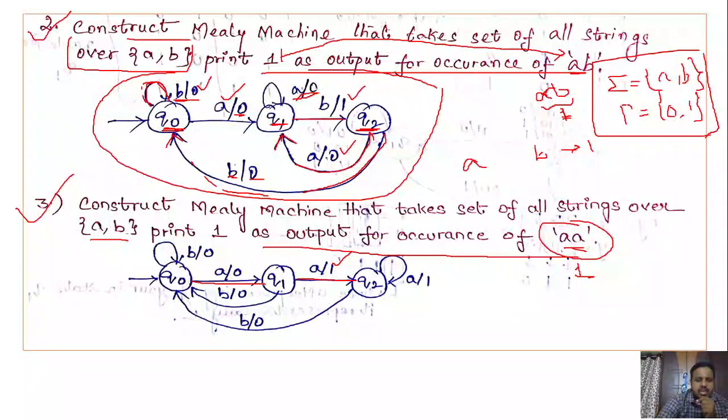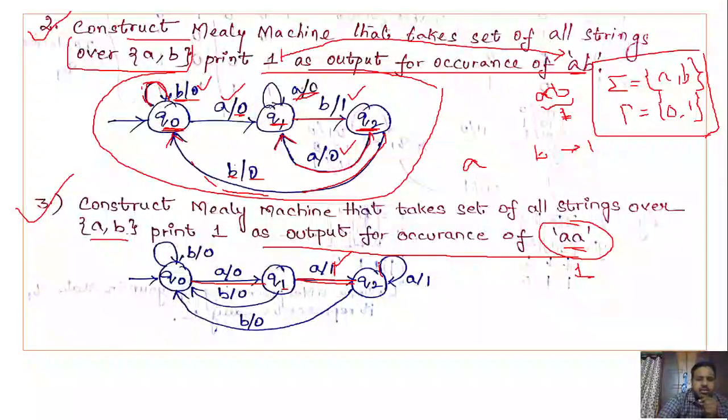Why? Because in Q1 it means we have seen one A. So if you get one more A in Q1, you go to state Q2 and it satisfies A followed by A, so the output should be 1.